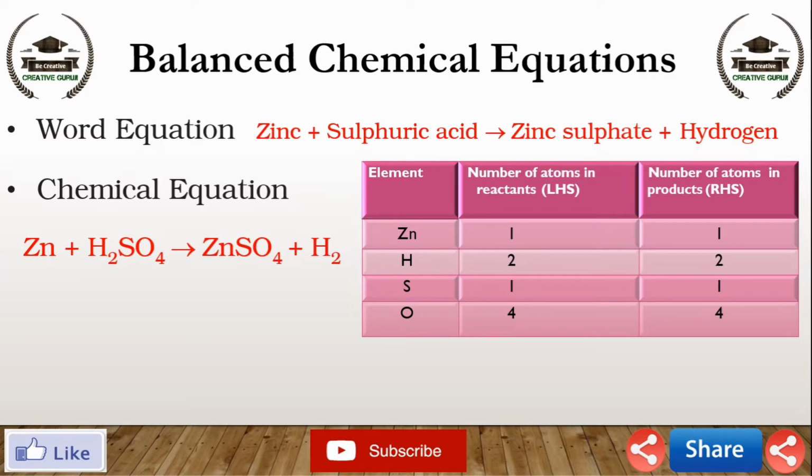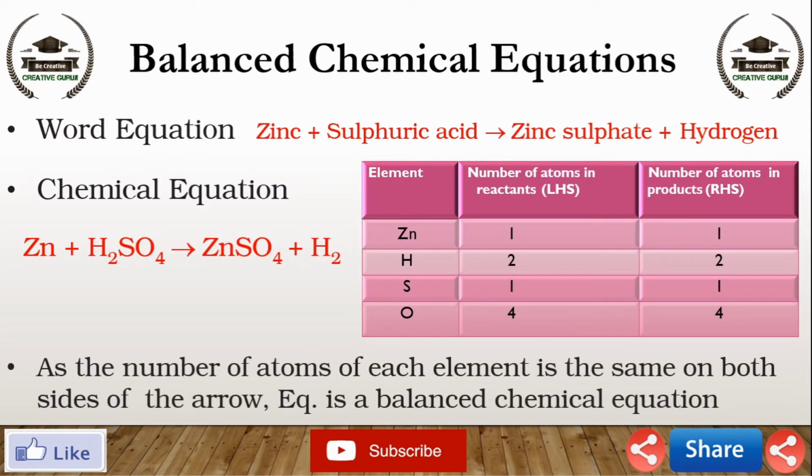And the last one, O. Number of O atoms in reactant are 4 and number of O atoms in product are also 4. As the number of atoms of each element is the same on both sides of the arrow, therefore the equation is a balanced chemical equation. For balancing a chemical equation, there are 7 steps.